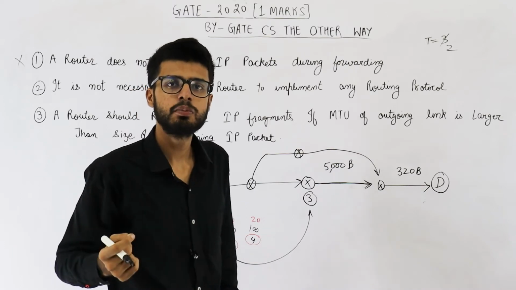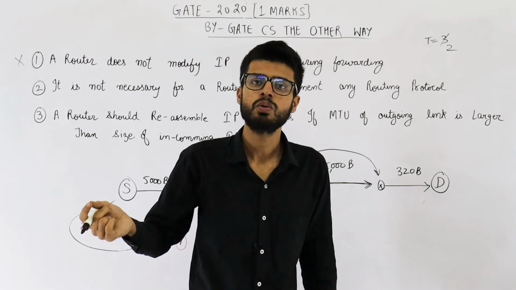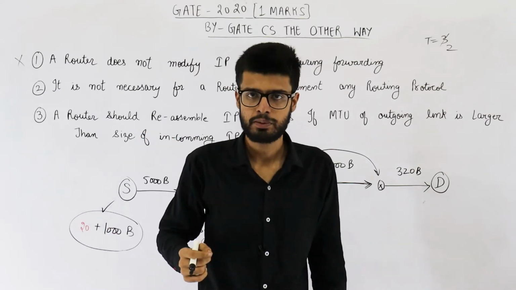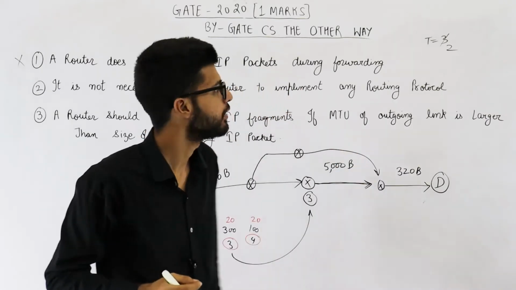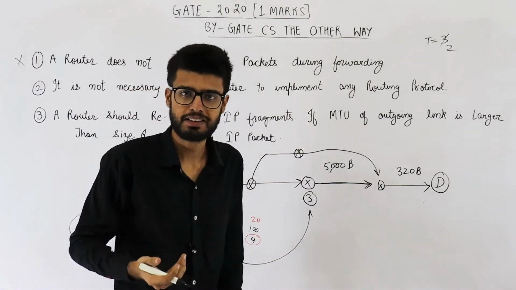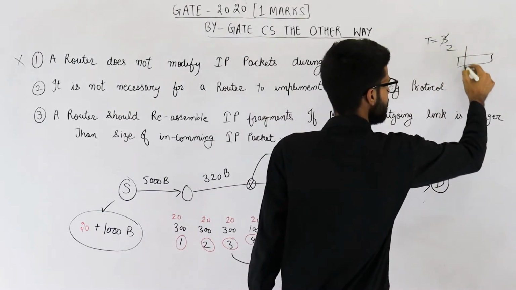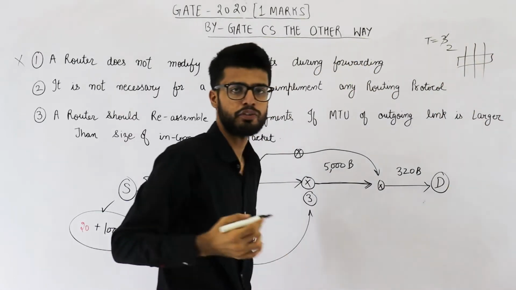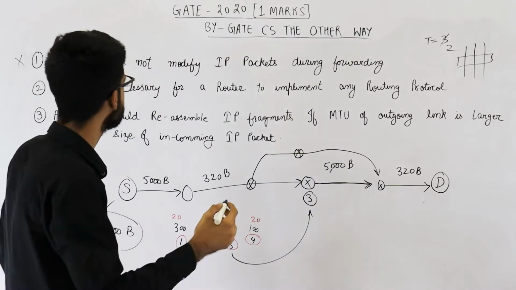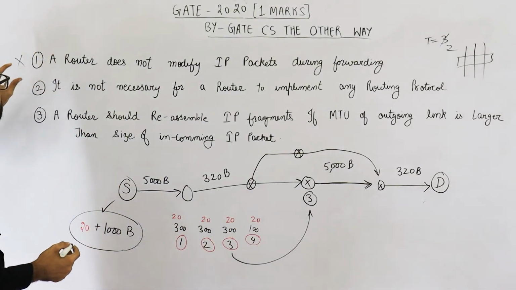And there is a possibility that record route might be selected by the source. So router will also add its own IP address in the header of IP packet. Moreover, router can simply decide to fragment the packets, right? So if this is the original datagram, router may decide to create smaller parts of this original datagram and create smaller fragments. So statement number 1 is false.